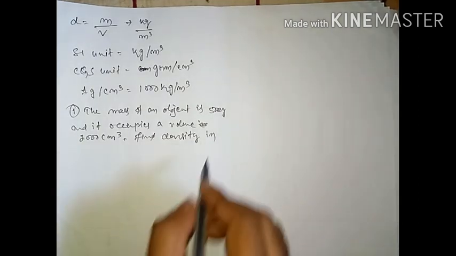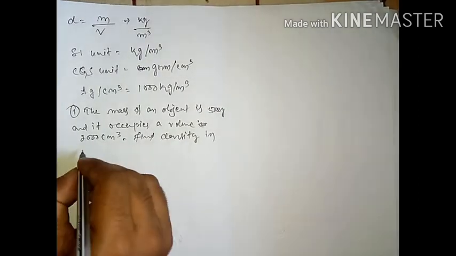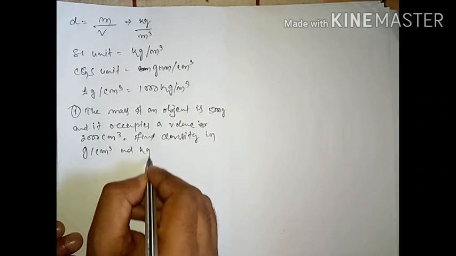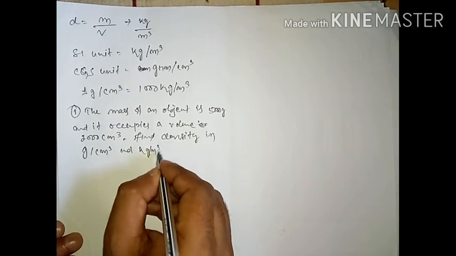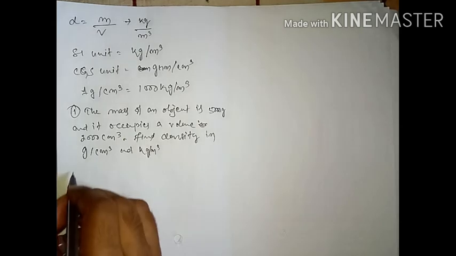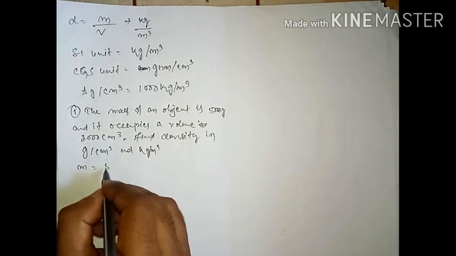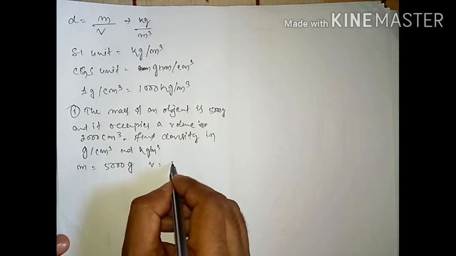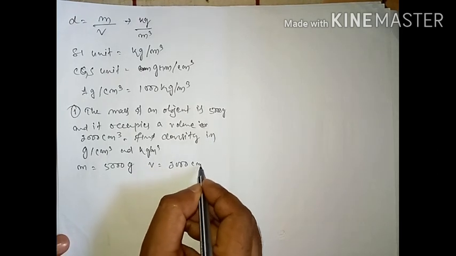So find its density in gram per centimeter cube and also kg per meter cube. This type of question will be asked. So here, students, our mass is 500 gram, and volume is 2000 centimeter cube.